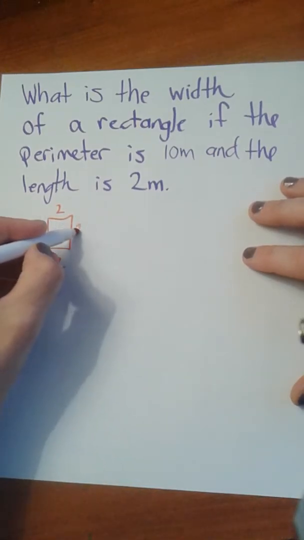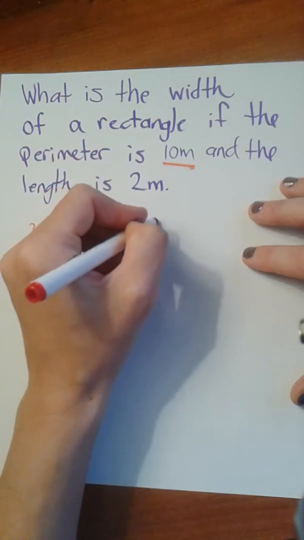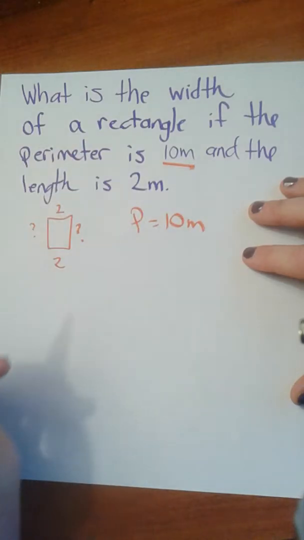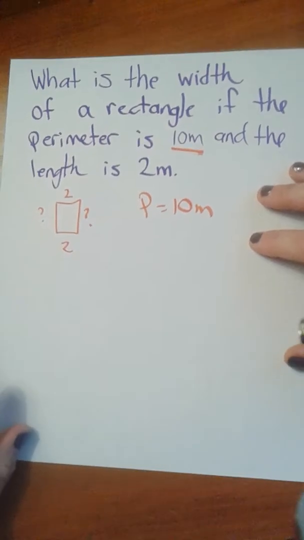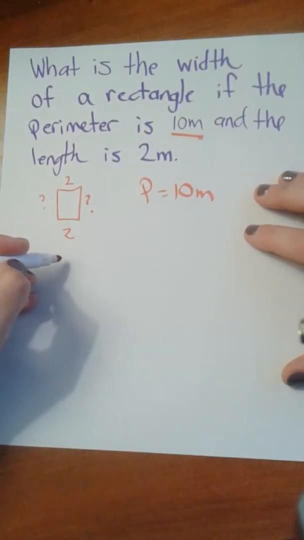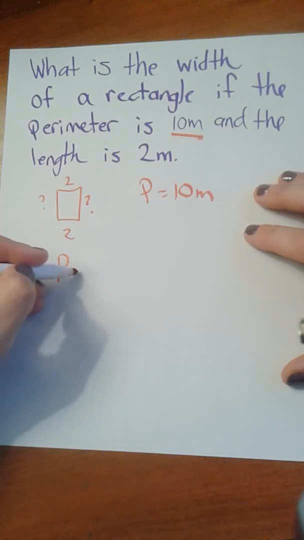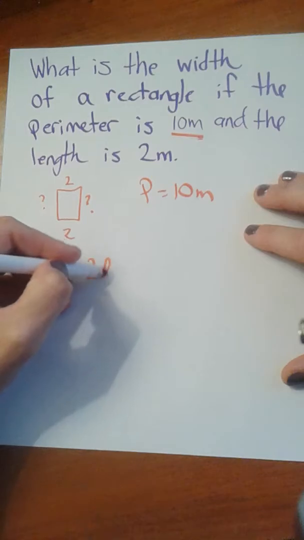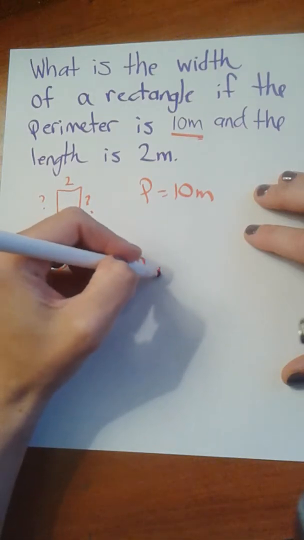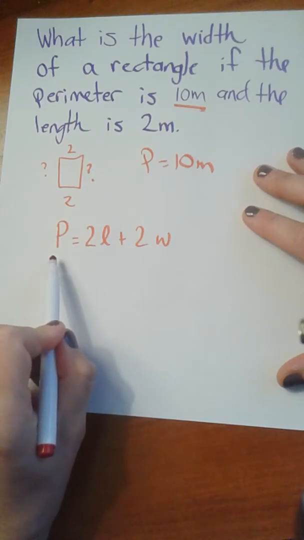We don't know what that is, and we don't know what that is, but we do know that the perimeter is 10 meters, so we'll write that down. Now we're going to use our algebra skills to set up an equation to help us solve for a width. So we know that perimeter equals 2 lengths plus 2 widths. So far, so good.